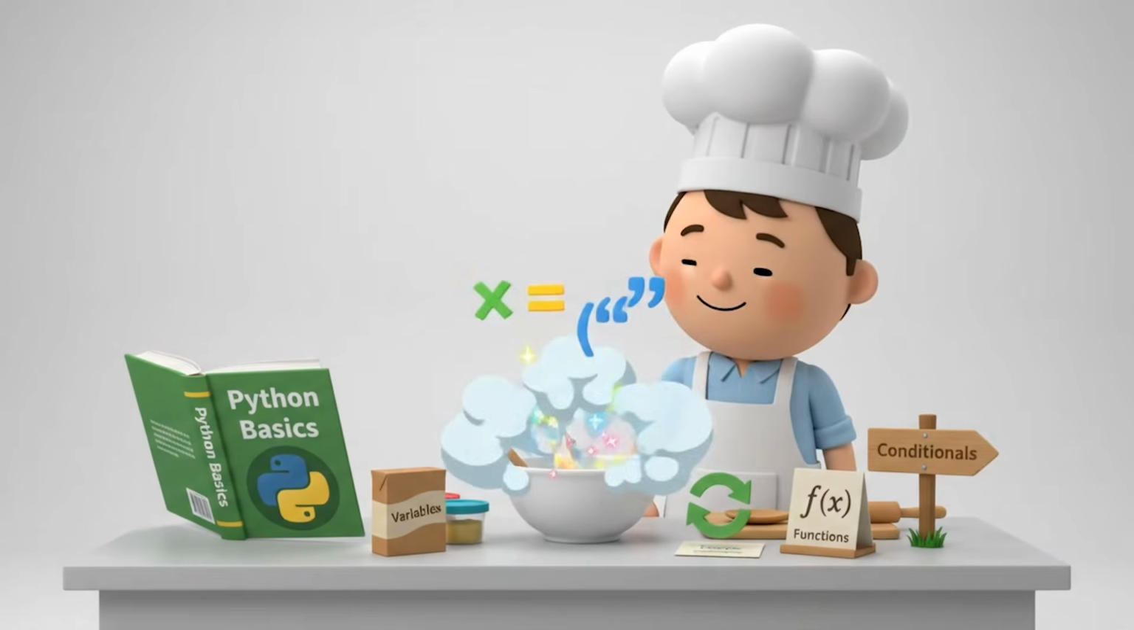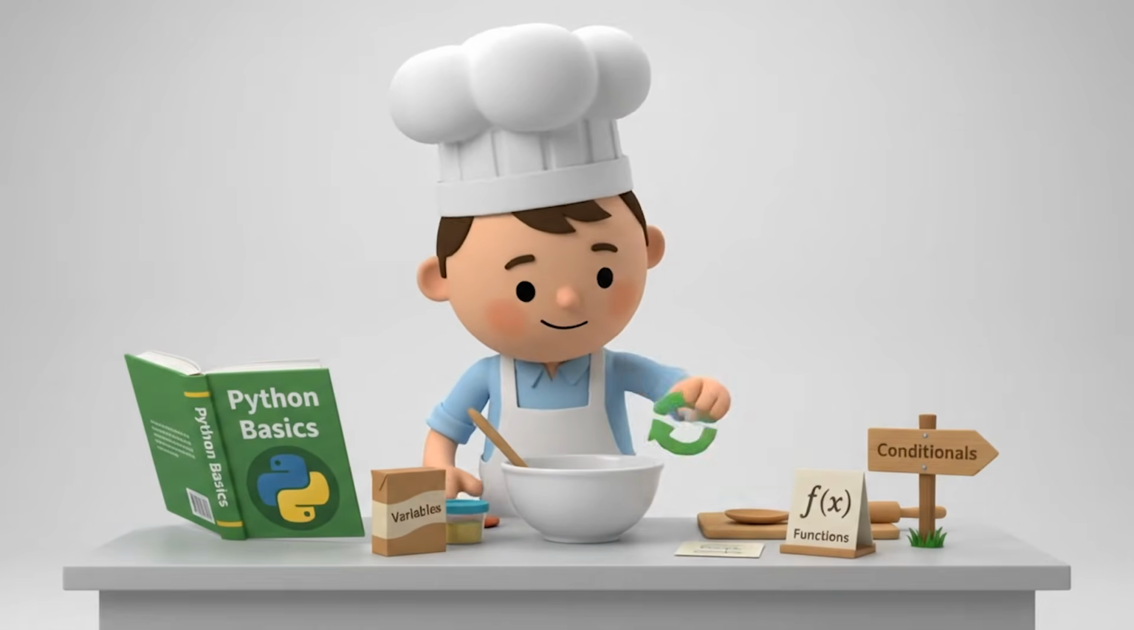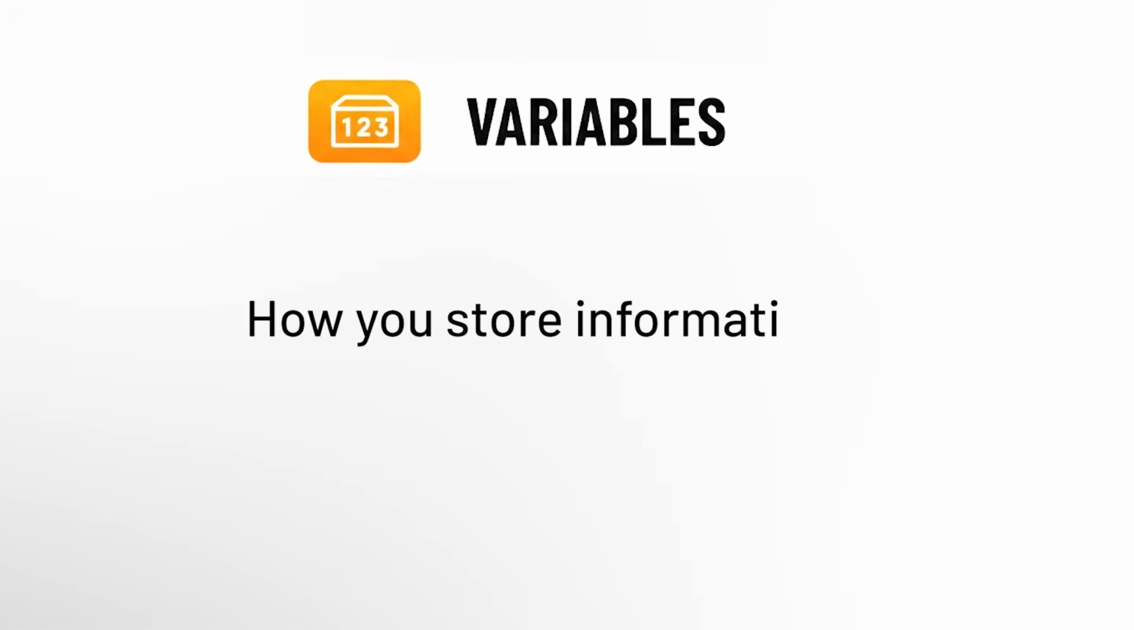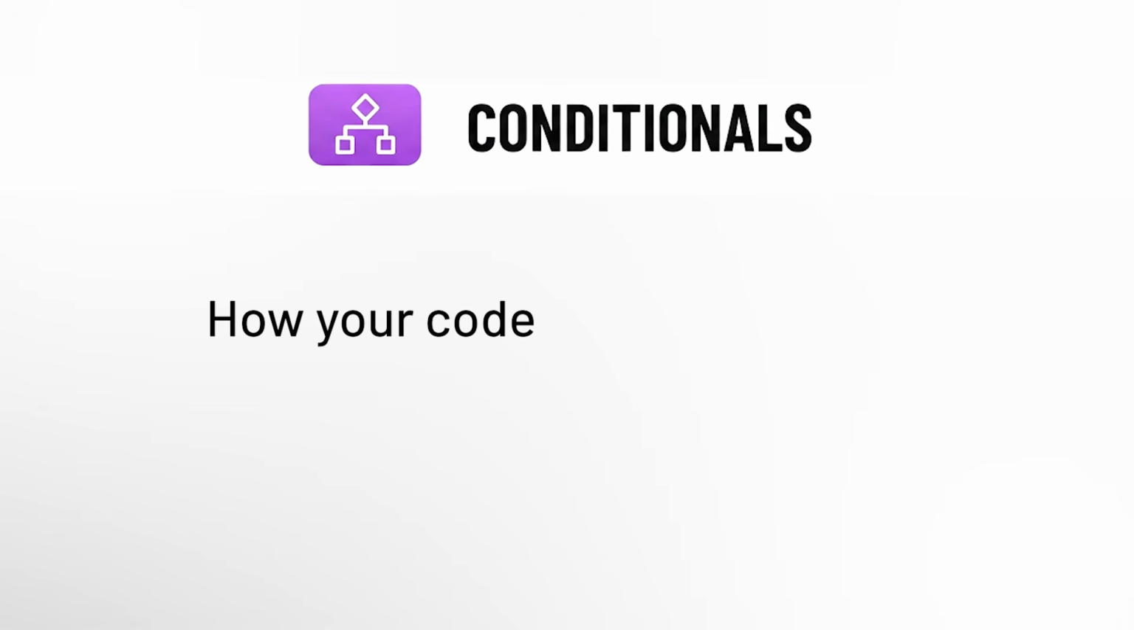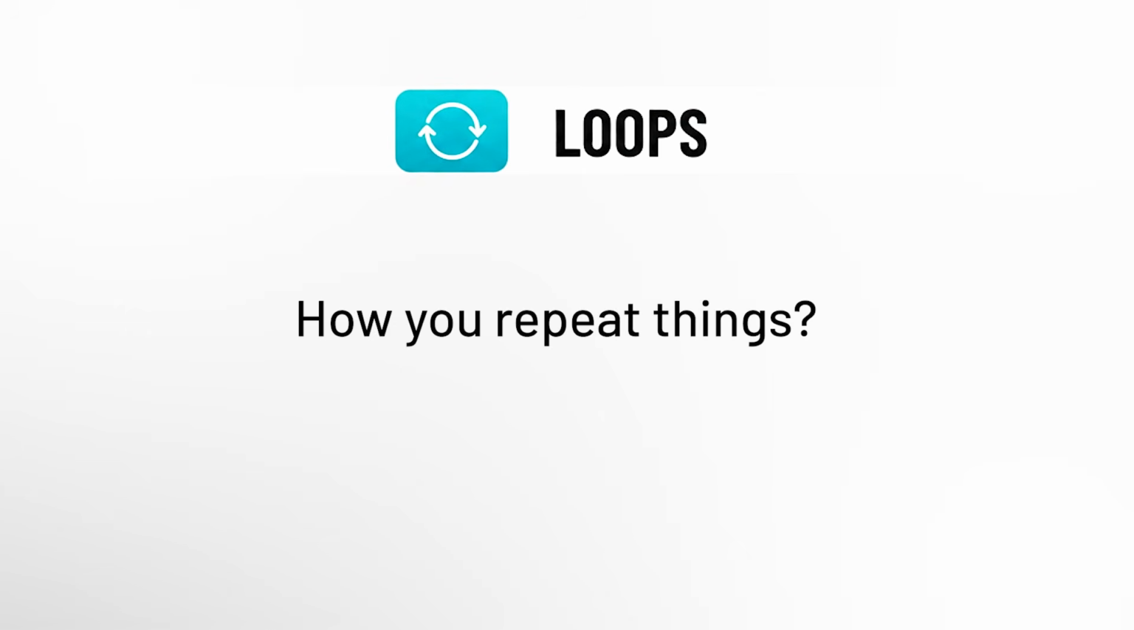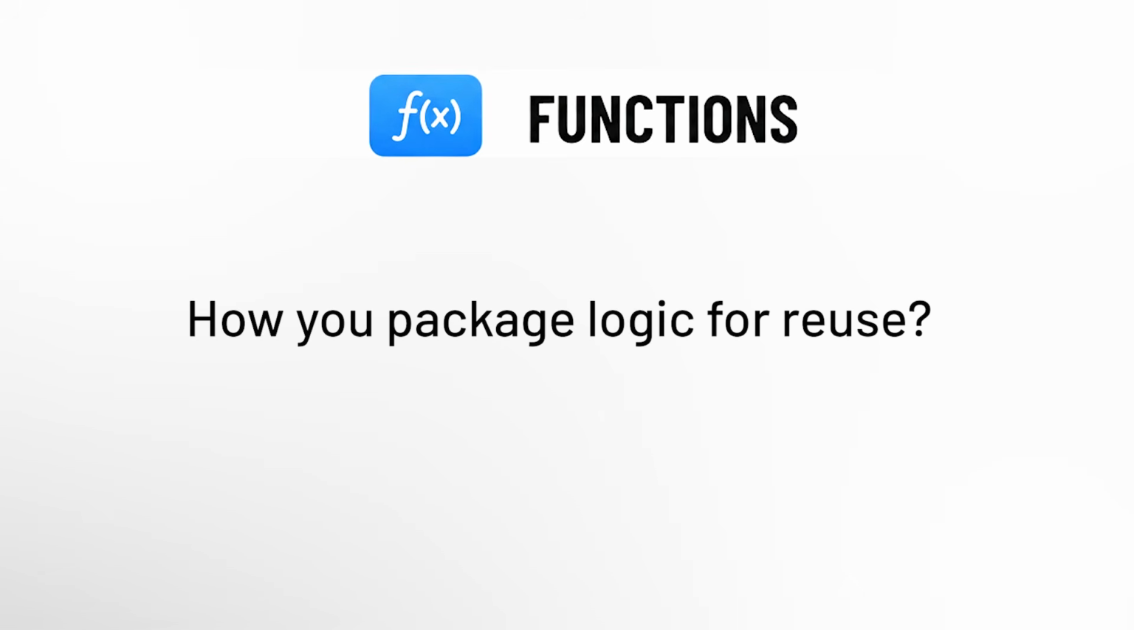Would you walk into a kitchen without knowing what any of the ingredients are? No. The same logic applies here. Variables are how you store information, a user's name, a price, a score in the game. Conditionals are how your code makes decisions. Like if a user's logged in, show them this. If not, send them somewhere else. Loops are how you repeat things without writing the exact same code 100 times. And functions are how you package logic so that you can reuse it.